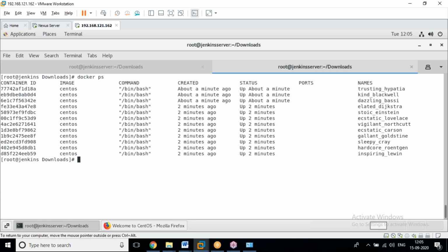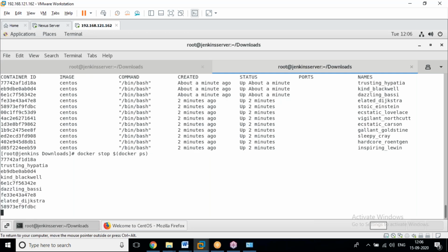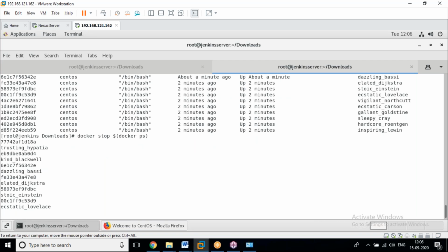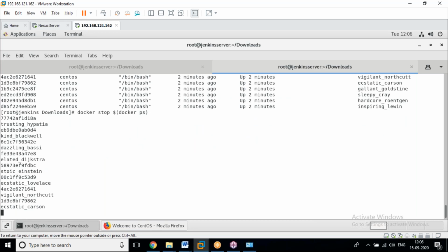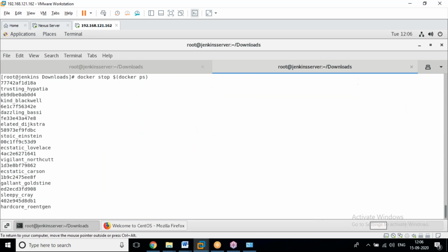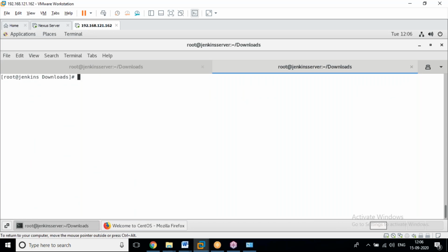Now all our servers are running. If you want to stop all machines at a time, it's very simple. If you want to restart your laptop or desktop, how much time will it take? It will take a lot of time, minimum 3 to 5 minutes. But for containers it takes below half a second.